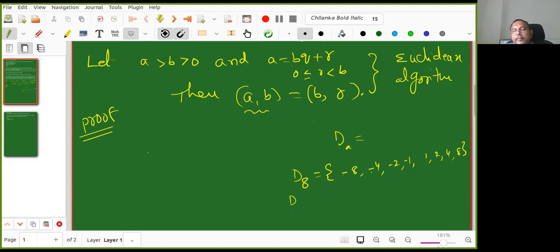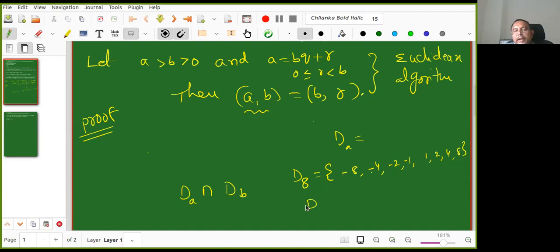Now, what is D(-8)? This is also the same. Okay, don't worry about that. D(A) is all the divisors of A. What is D(B)? All the divisors of B. D(A) is the set of all divisors of A. Yeah. D(B) is the set of all divisors of B.